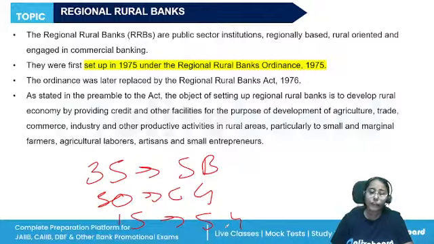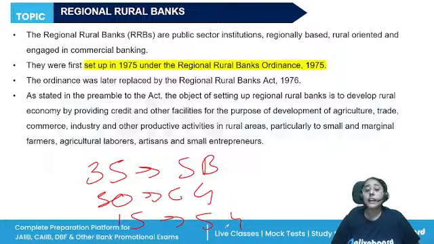The management of the affairs of the RRB will vest with the board of directors. They will have to function on business principles with regard to the public interest. What is the business of regional rural banks? Mainly giving out loans and advances to the small and marginal farmers, the agricultural laborers, agricultural marketing societies.